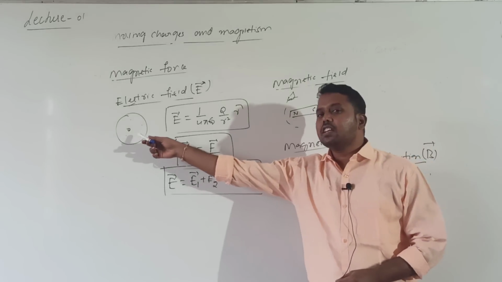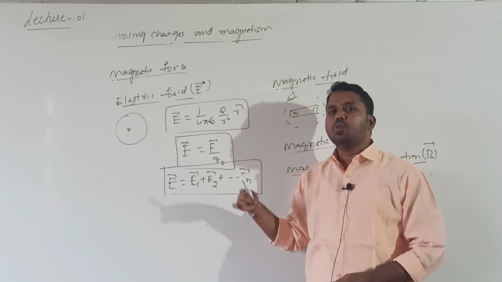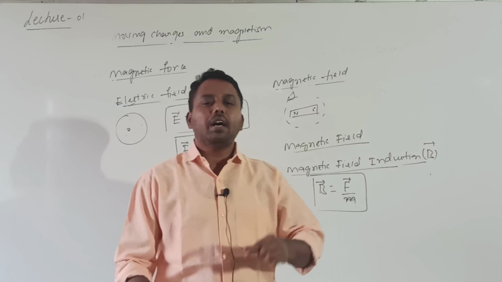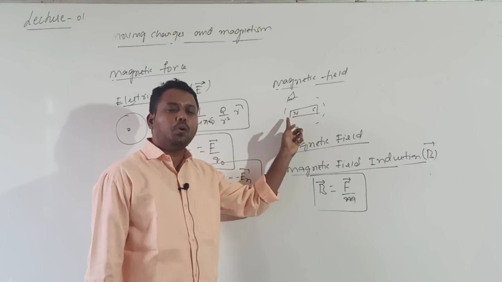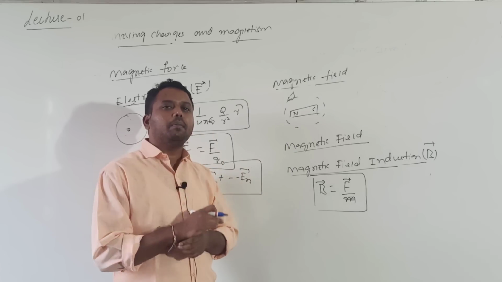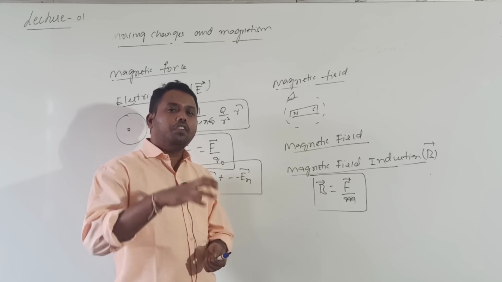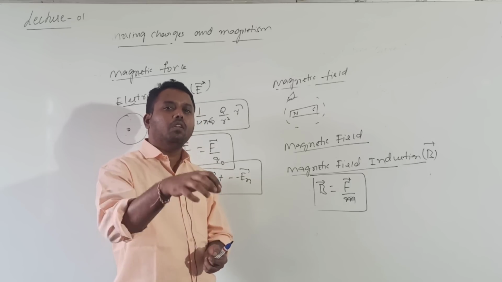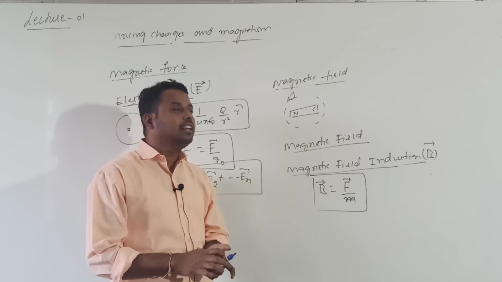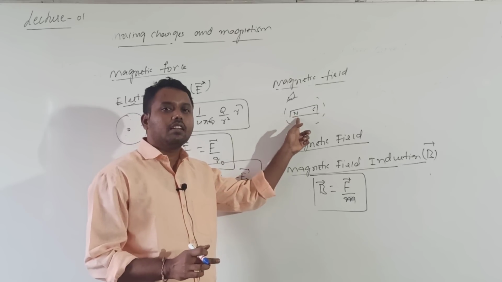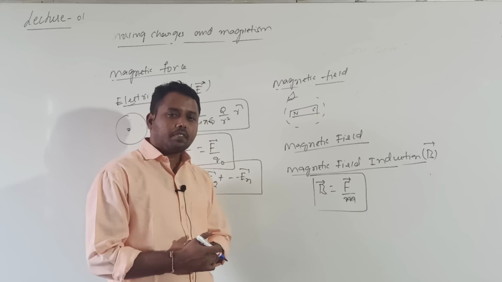Generally, there we need to consider charge. The polarity or magnitude of charge is given by Q naught. When I consider a bar magnet, we need to consider the pole strength. What is a pole? The end points of the bar magnet are called poles. With what force one pole can attract a pole of another magnet, that is called pole strength. That pole strength is represented by M.